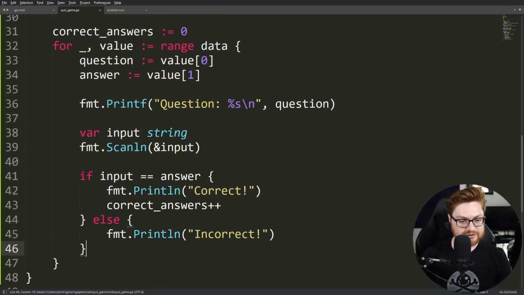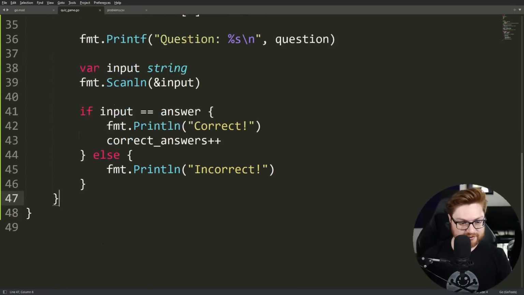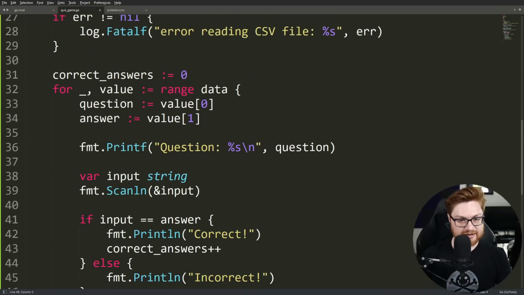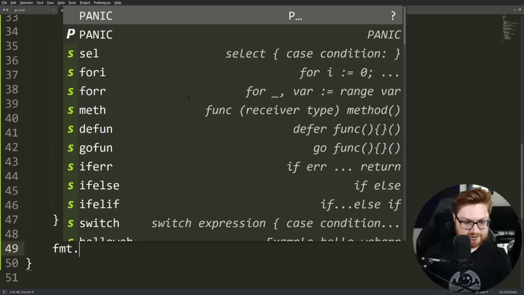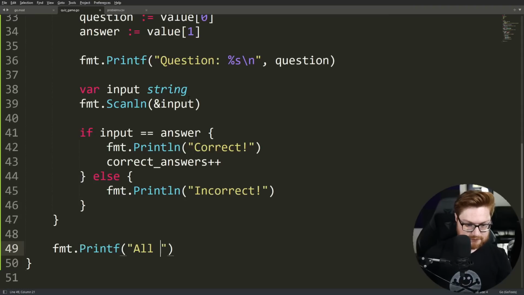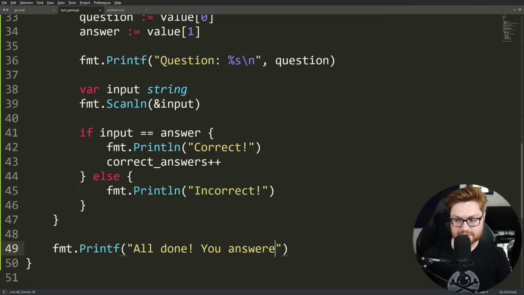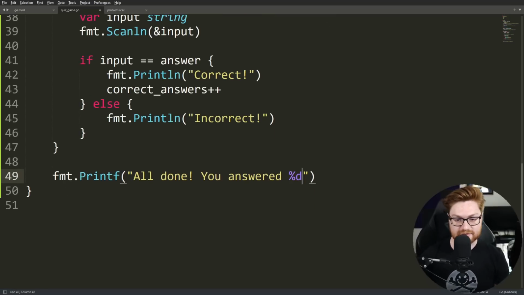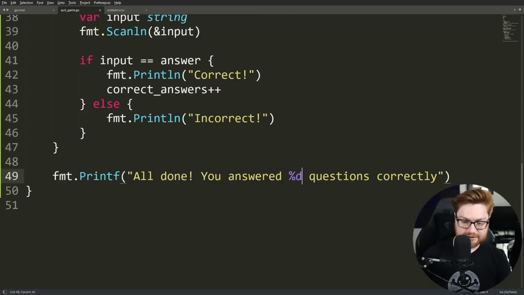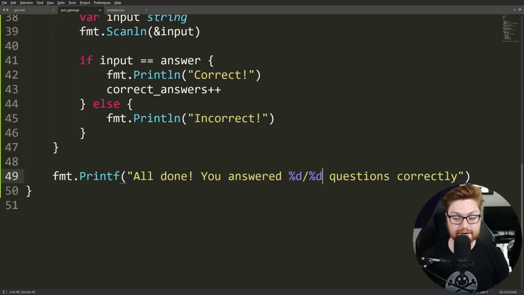And then once we're done looping through this, we need to be able to print out all the correct questions and the number of questions that were actually answered. So let's do that. Let's do fmt.Printf. All done. You answered, and then %d to use a digit or a decimal, questions correctly. And actually, we can just use all of this in one here so we can get the number that we had correct and the number of questions that there were in total.